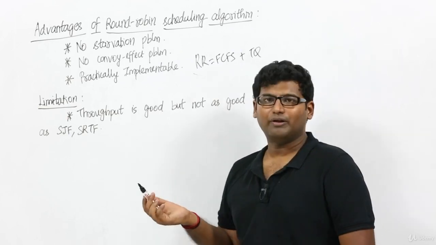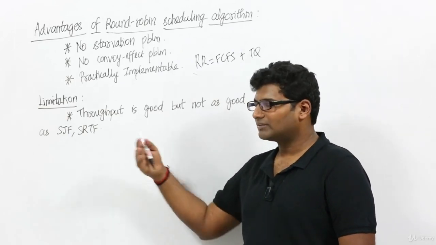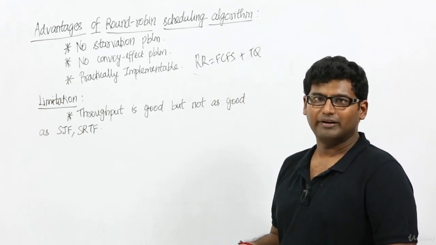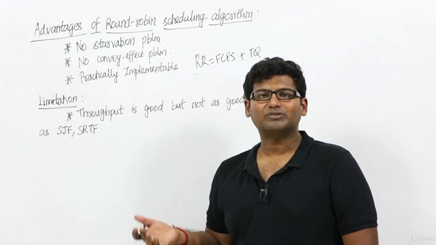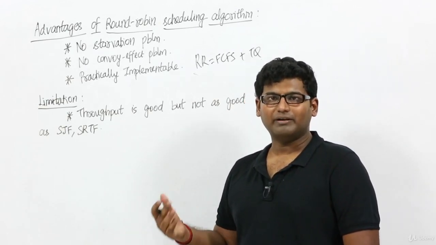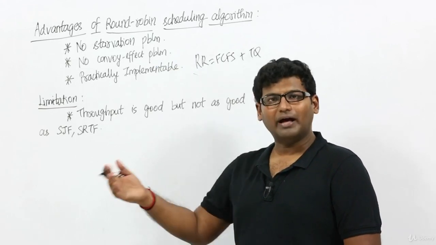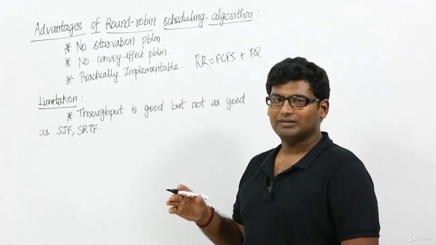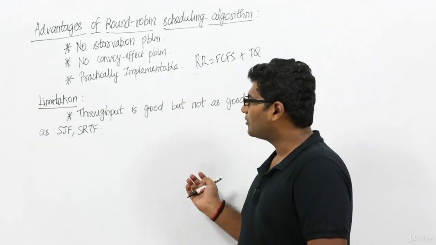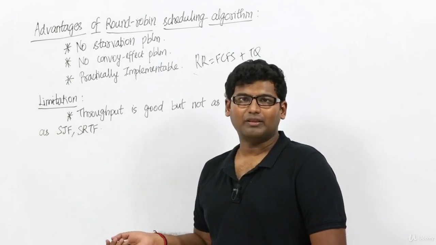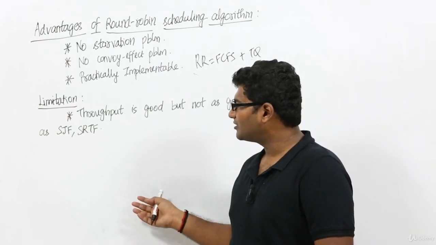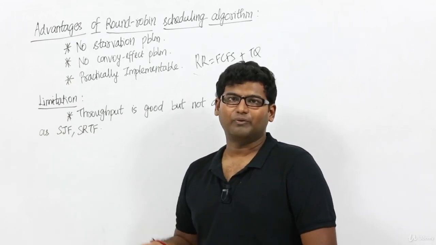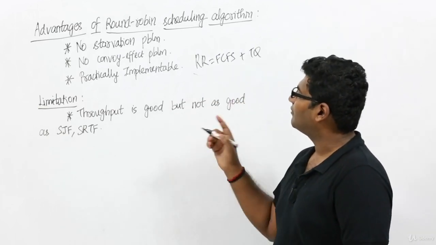See, in priority based scheduling algorithm, as high priority processes keep on arriving to the RAM, low priority processes will starve, right? They will wait indefinitely, which means they will keep thinking that they'll get the CPU at some point, but still they are not able to get it because higher priority processes keep on arriving. But such problems will not happen in first come first served or round robin, because we are giving the CPU to the processes on the basis of their arrival time. The process which came early will be given a chance first. Only after that, the process which came next will be given the CPU, right? So there will not be any starvation problem.